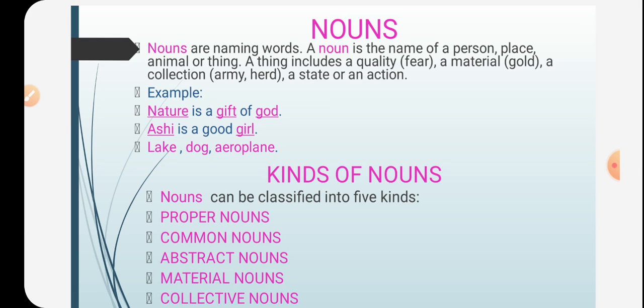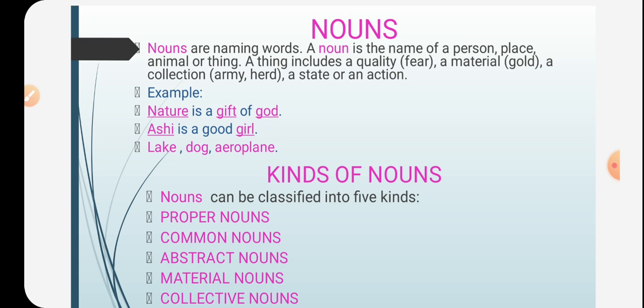So first let us learn what is noun. A noun is a naming word. What it means is that we name all the things around us. So, all the names that we give to various things are called nouns. Therefore, nouns can be the name of a person, place, animal, thing, or event. Nouns are all around us. In order to understand them better, we classify them into the following types.